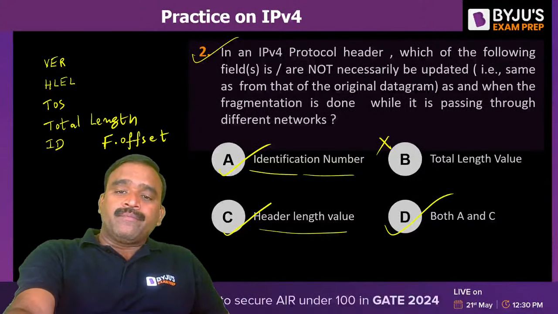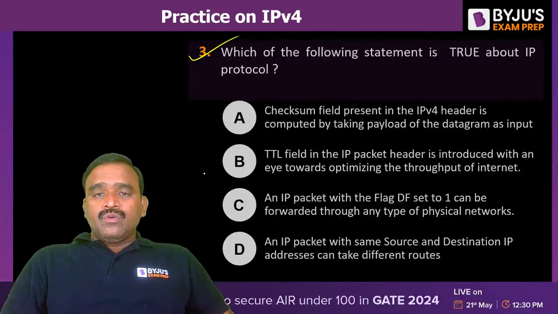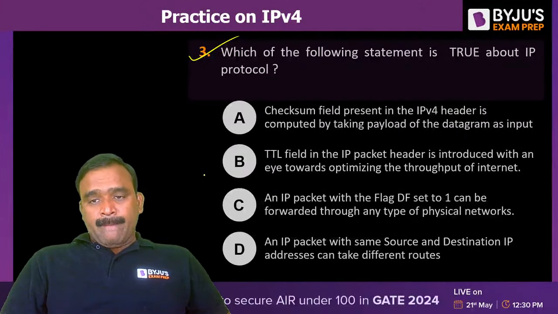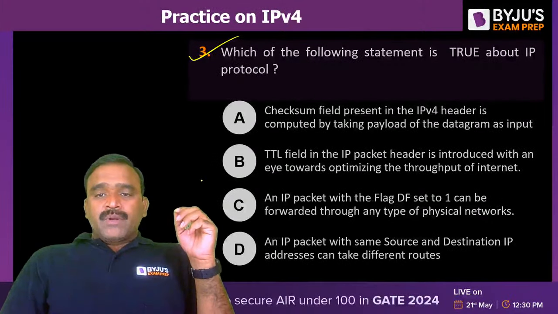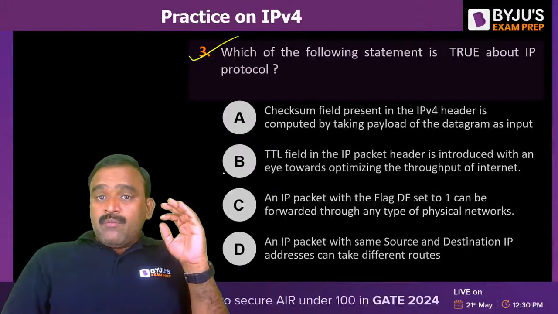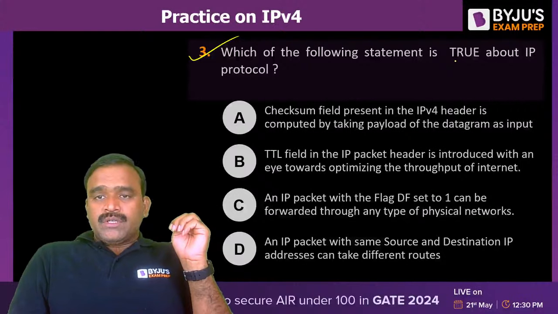Question number 3. Which of the following statements is true about IP protocol? Can anybody type the answer? Option A: the checksum field present in the IPv4 header is computed by taking the payload of the datagram as input. We need a true statement.